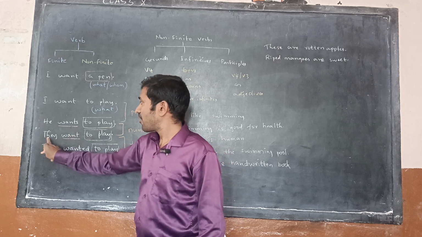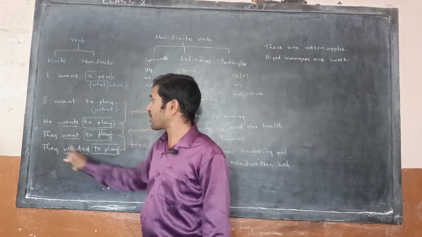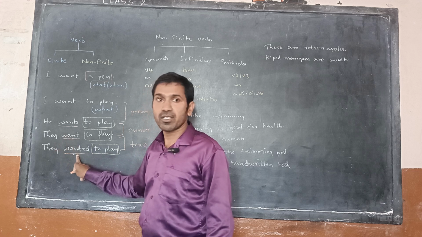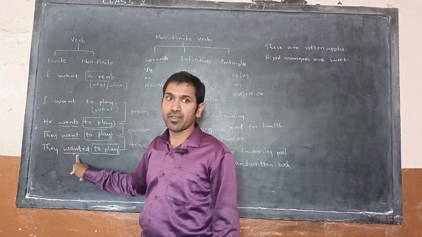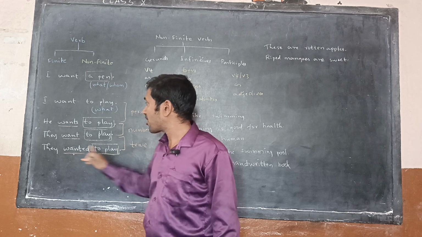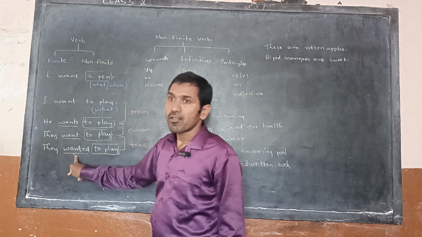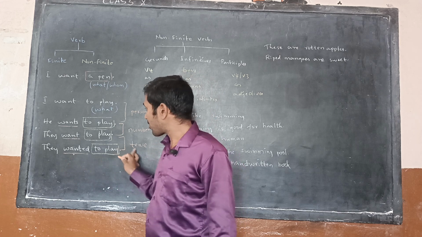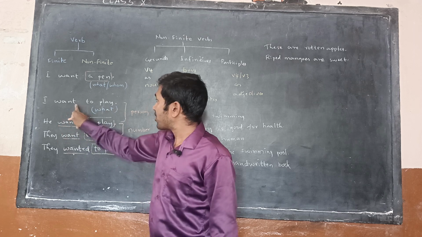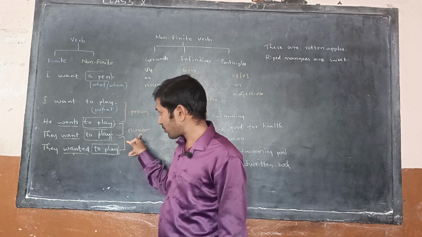And next, the last two examples you see. They want to play, they wanted to play. Here they and want are the same, but want and wanted changed. Want is V1 and wanted is V2 based on the tense. Here we are talking about present tense and here we are talking about past tense. So based on the tense, the verb is changed. Based on the person, the verb is changed. Based on the number, the verb is changed.